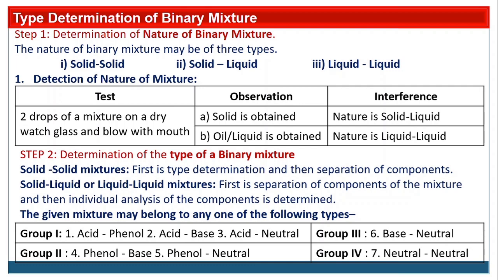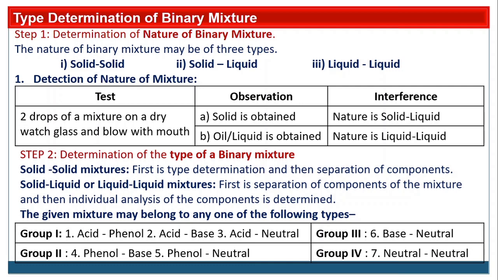Group first may contain acid phenol, acid base, or acid neutral. Group second: phenol base, phenol neutral. Group third: base neutral, and group 4 is neutral neutral. One thing is to be remembered,